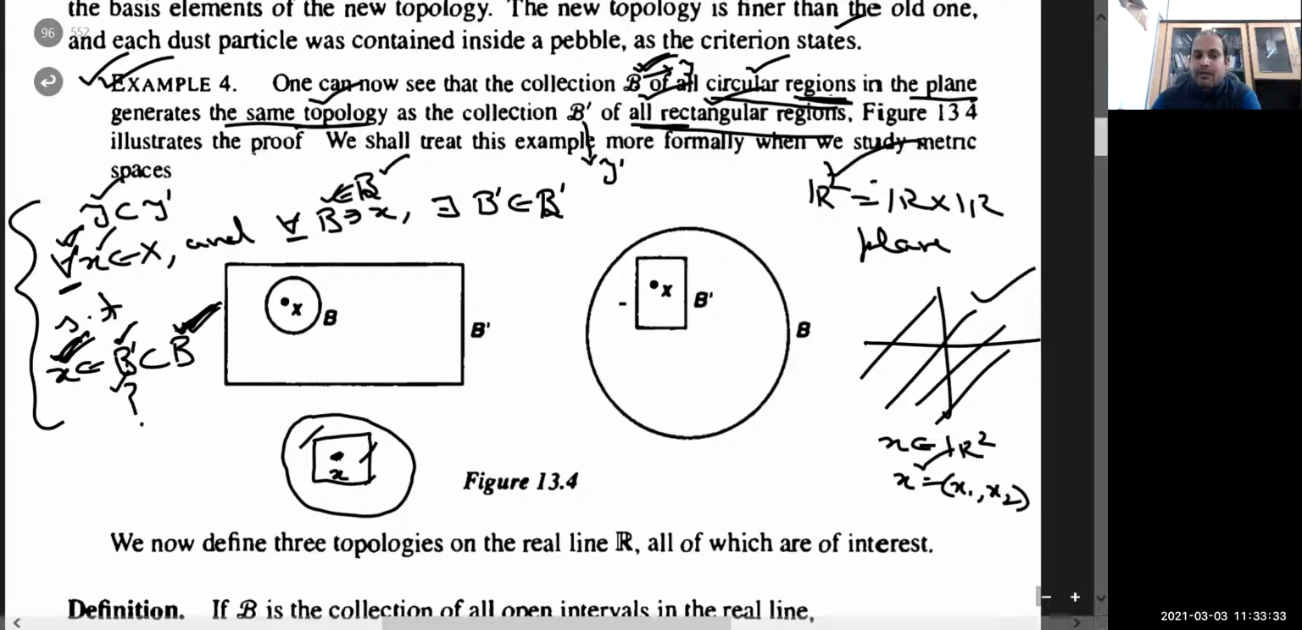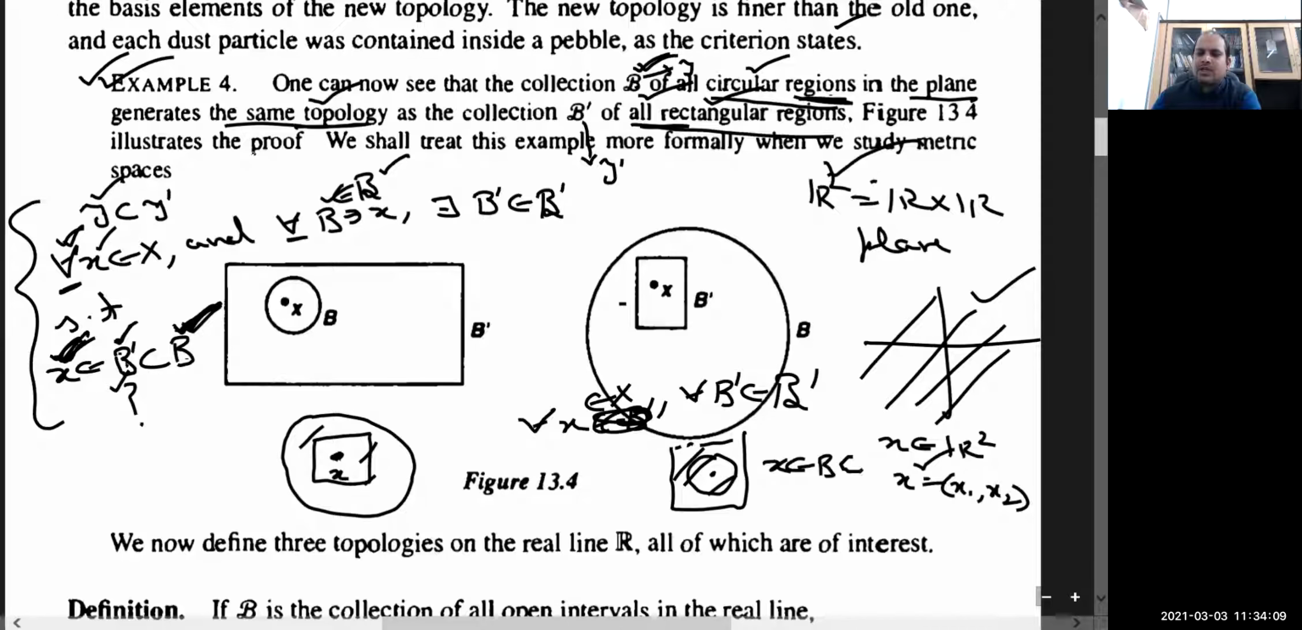यहाँ देखो b dash contained है b में, but the topology generated by this one is going to be finer. उल्टा relation है दोनों में. And same I can do this, I mean around each point, for every rectangular region, around this point I can always think of a circular region. तो ये तो for every x and for every b true है, and similarly for every x and for every b dash belonging to this collection, this containment is also true, that x belongs to b and b is contained in b dash.